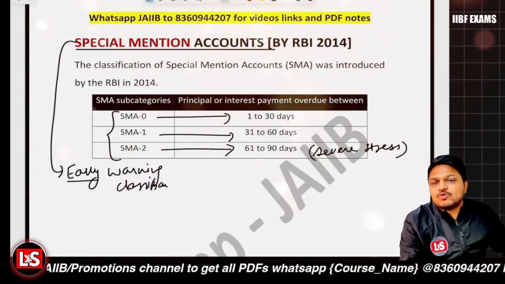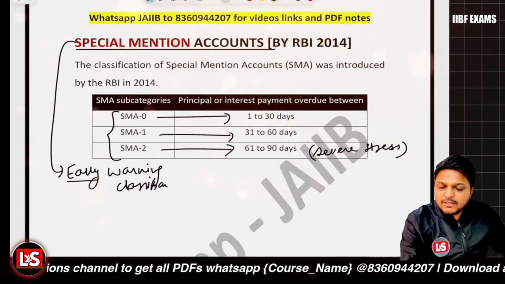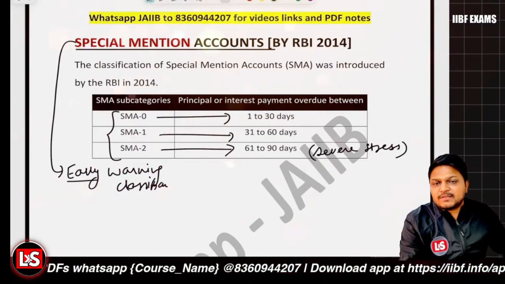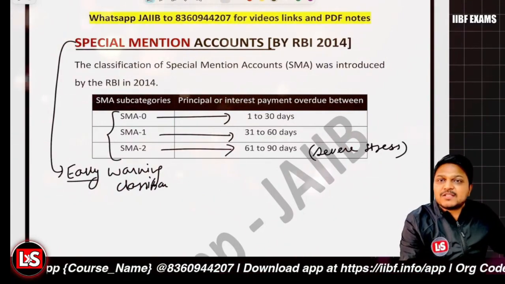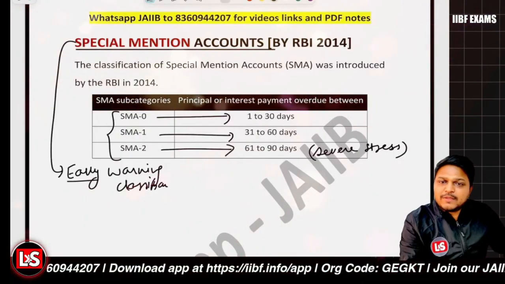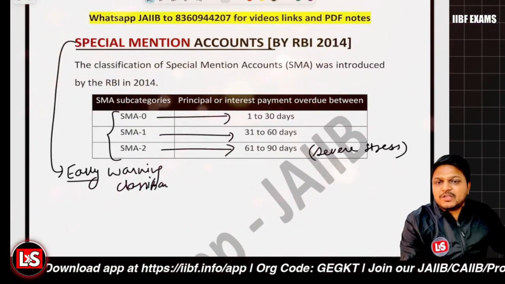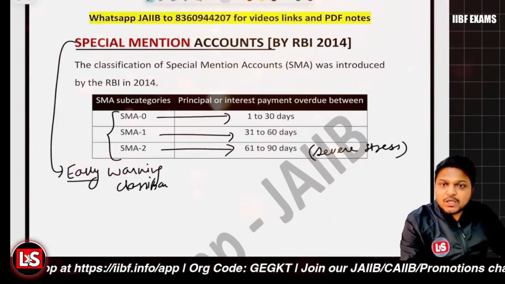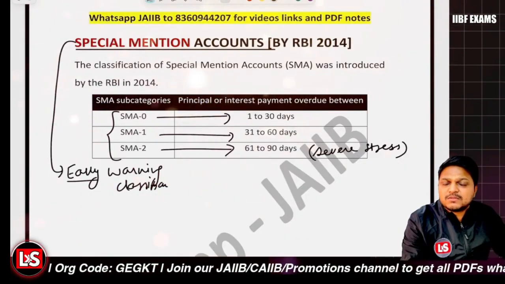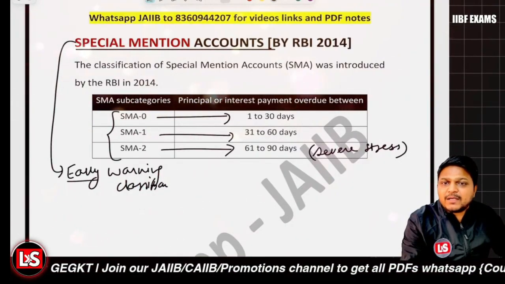It is very much close to NPA because if the overdue is greater than 90 days, then the account will become a non-performing asset. So SMA 2, we can say, is the last stage before the NPA classification, and it's applicable to term loans, CCOD accounts, and bill purchased. NPA status we are talking about, right?